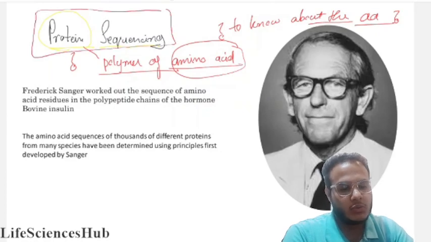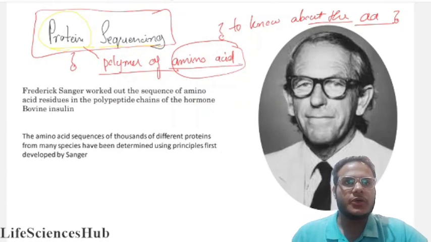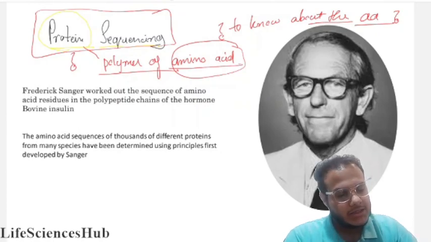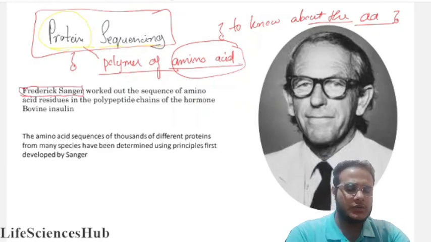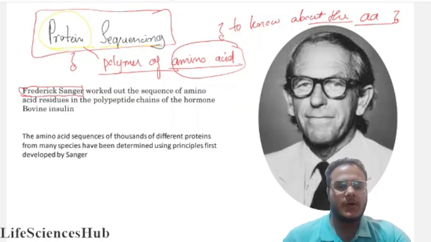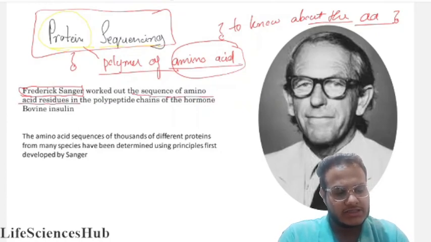We used to do protein sequencing. The first protein sequencing was basically given by Frederick Sanger. You must have heard the name Sanger many times when seeing a protein sequencing lecture, reading books or seeing any article. Sanger is the first person who worked out the sequence of amino acid residues.